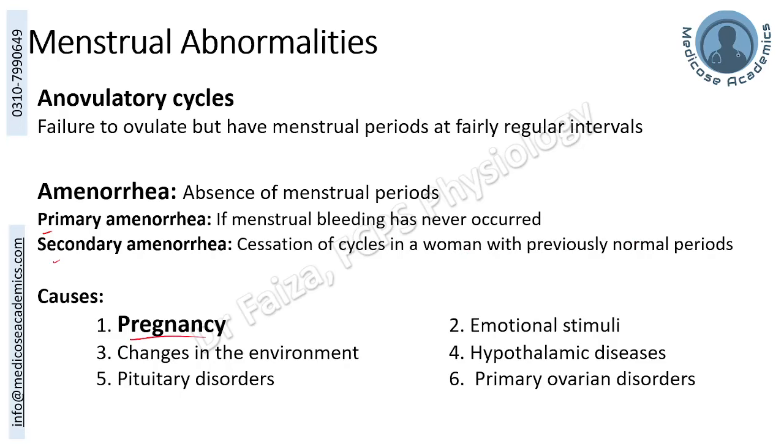The most important, as you can see in the larger font size and the bold, the most important reason of secondary amenorrhea to rule out on the first hand. Rest can be changes in the environment, pituitary disorders like LH, FSH reduced, emotional stimuli, hypothalamic disorders will decrease the GnRH level, or it can be a primary ovarian disorder by itself leading to secondary amenorrhea.